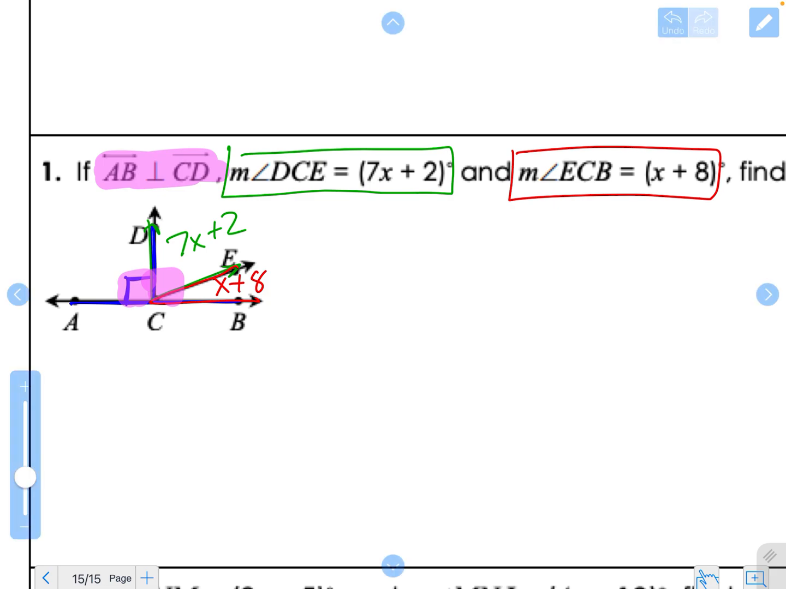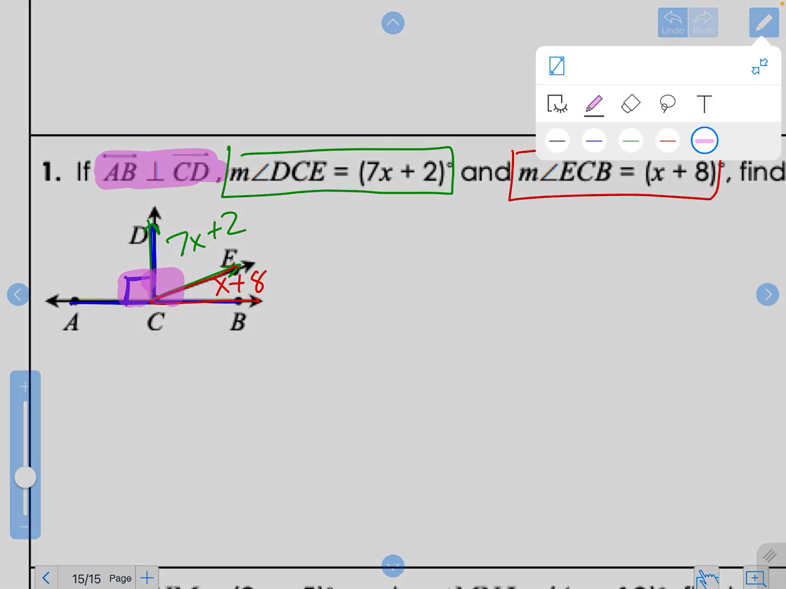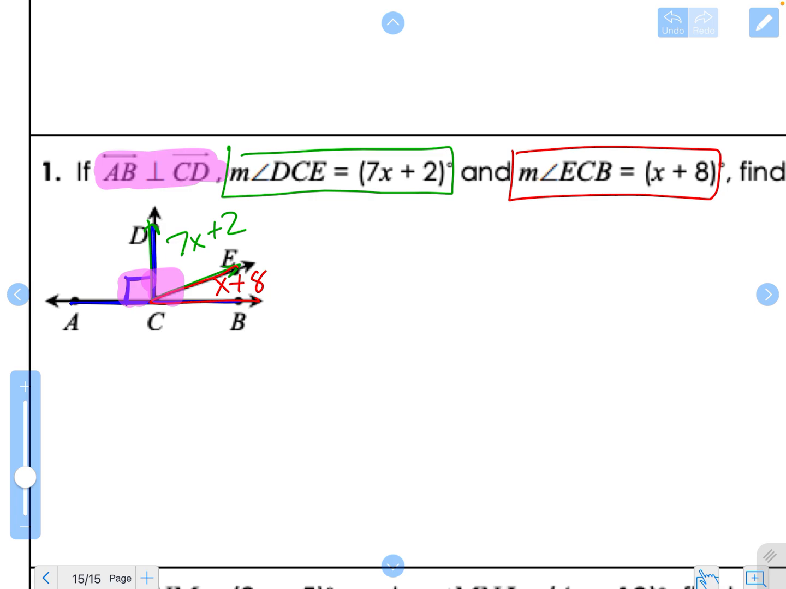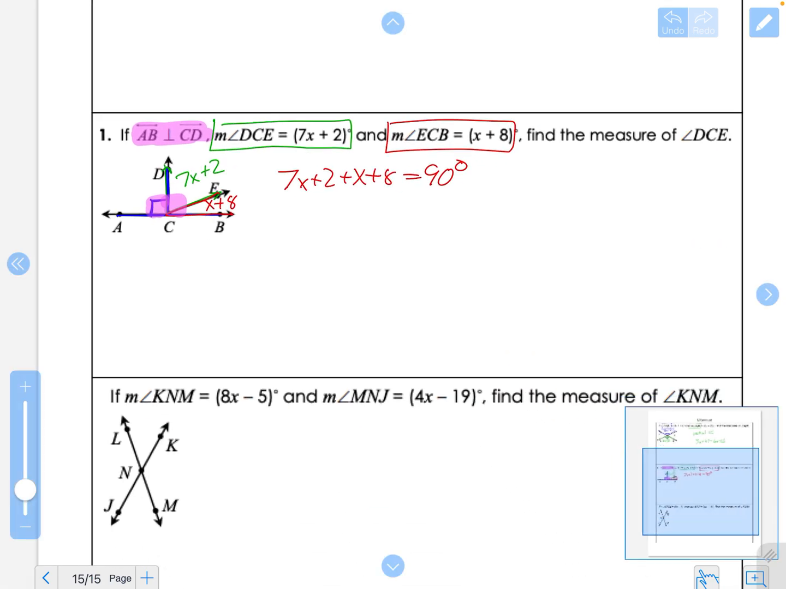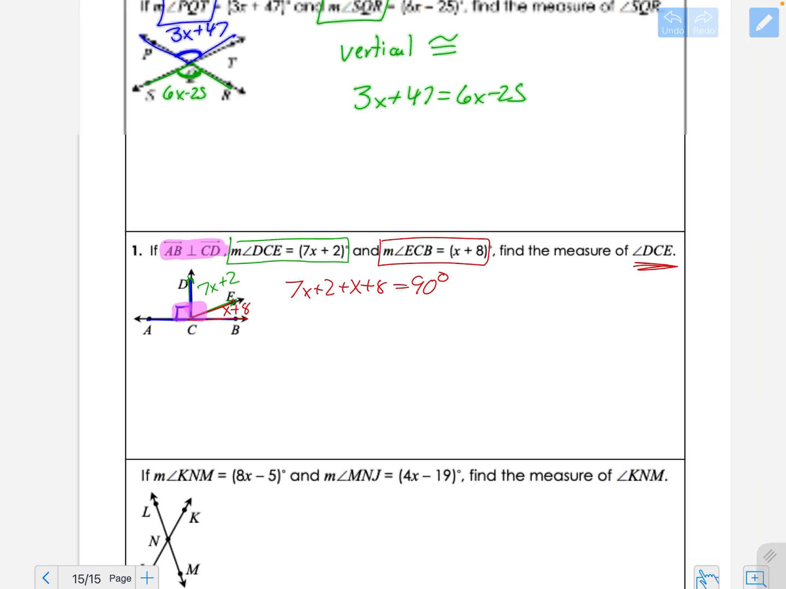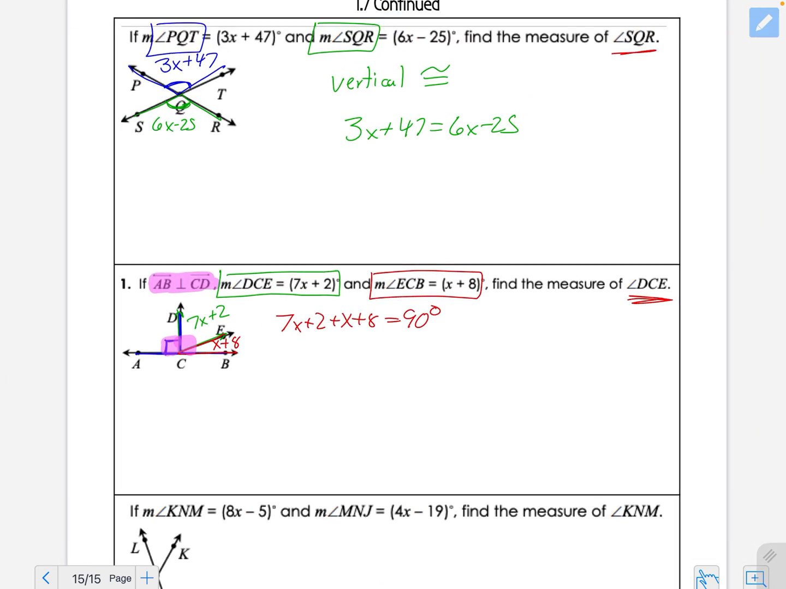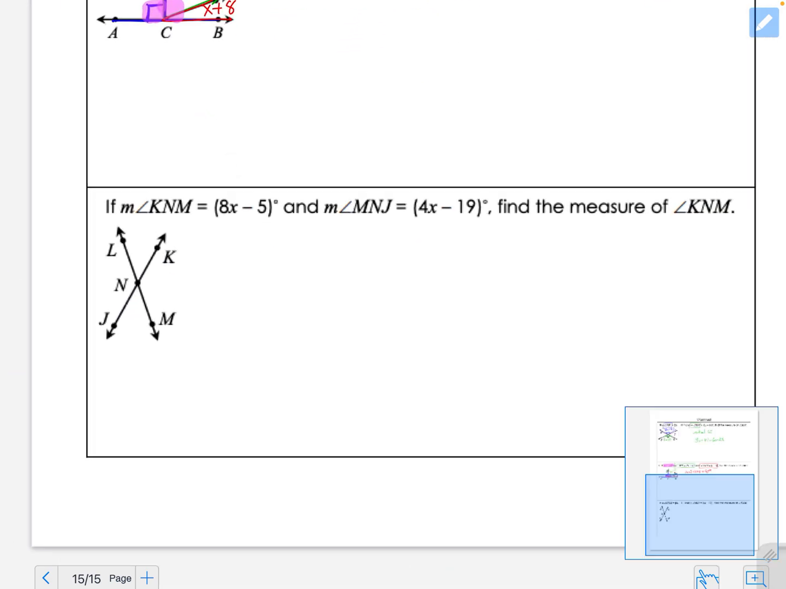Because we wrote this right angle marker here on this side, I know that these two angles are also 90 degrees, which means they are complementary. So now, again, I can write this in an algebraic equation. 7x plus 2 plus x plus 8 equals 90 degrees because they are complementary. Again, go ahead and solve this one on your own. Just be careful because it wants the measure of DCE, not x. The one before it also wanted SQR.